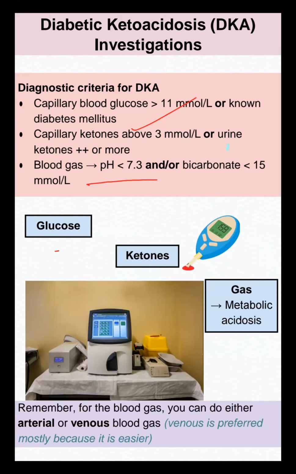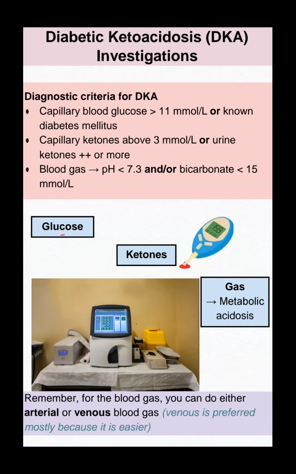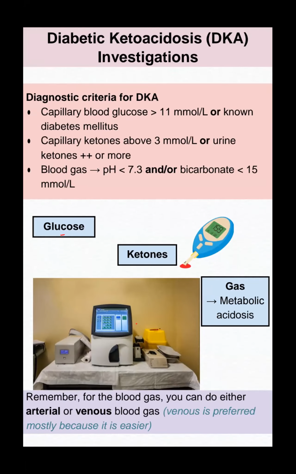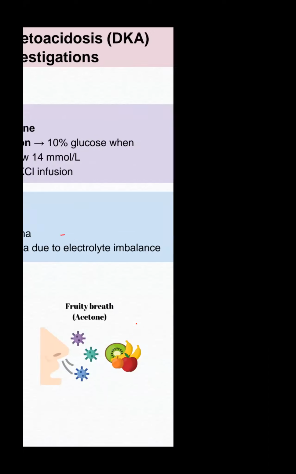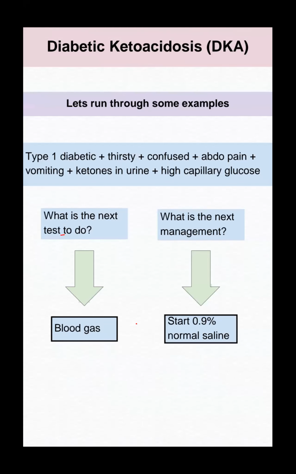But for management questions, don't mismatch, please. Initially fluid, but if they give a potassium level, we have to manage by insulin. Complication is cerebral edema, which can give confusion. So we have to remember this way.